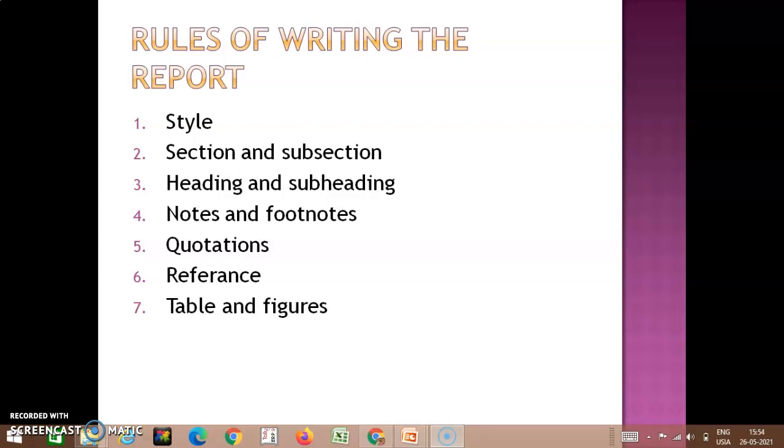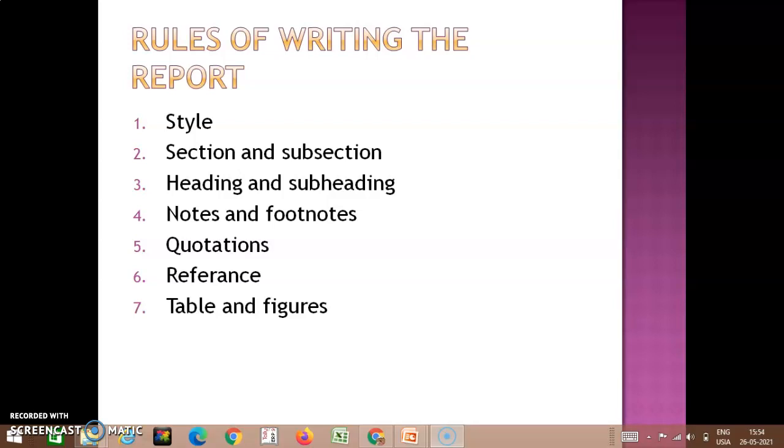Now, you should also have headings and subheadings. Proper headings and subheadings are to be given to the divisions, subdivisions, chapters, sections and subsections to make the report more attractive. The kind of headings employed should be such that the reader will get a proper understanding about what is written in the content of that particular heading.